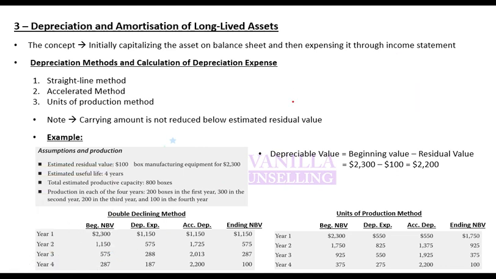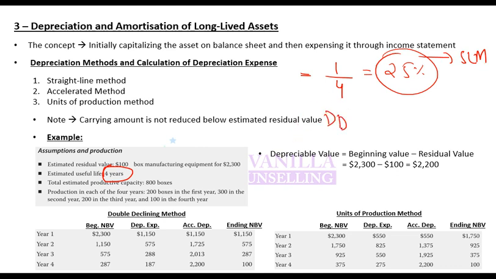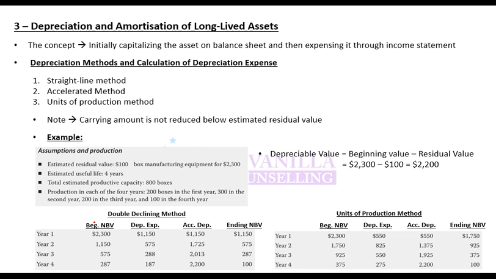How do you get the rate for a straight line method? You are depreciating over 4 years, so every year you will depreciate 1 divided by 4, which is 25%. So this is the rate for a straight line method. If this is the rate for straight line, the double declining method rate should be 25% times 2, which is 50%. Any problem so far? So in the double declining method, you will keep depreciating at 50%.